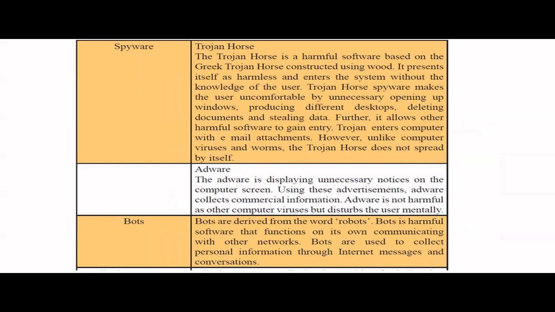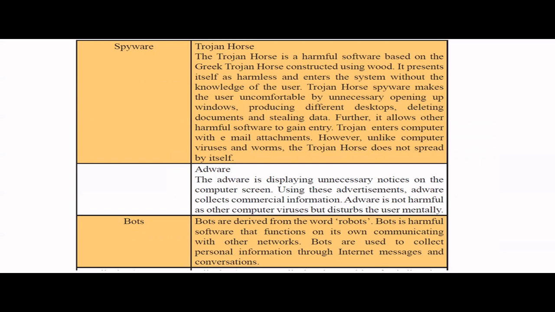So have you heard about Trojan Horse, right? This is based on a concept from Greek stories. This Greek Trojan horse was constructed of wood, and it was gifted to an enemy country, right? That country didn't know that it had some people inside the horse, so they just thought it was a gift, so they took it. And in the night, these soldiers came out and destroyed the enemy country. So that's the story behind this.